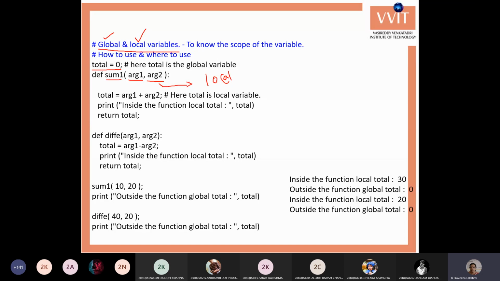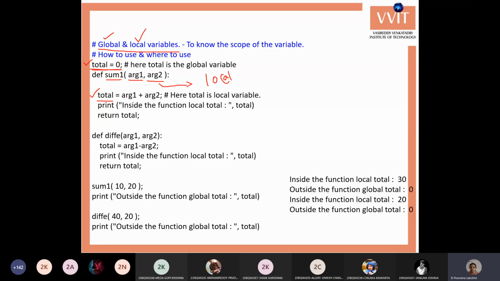Also here we are using one more variable, total equals arg1 plus arg2. Whenever you use total here, it is considered as another variable, which is different from the global variable. The global variable has existence throughout the program, but it has limited scope. Within the functions we are not able to access the global total variable, but outside the functions, throughout our Python session, we can access it.